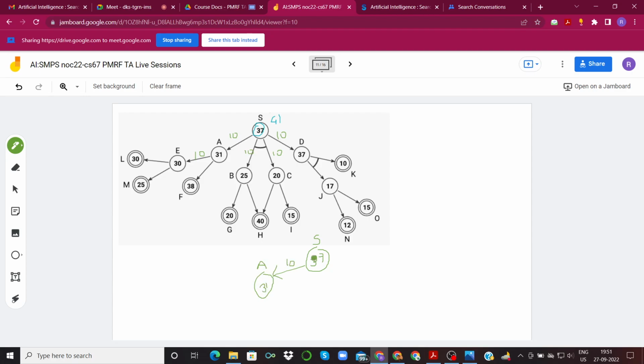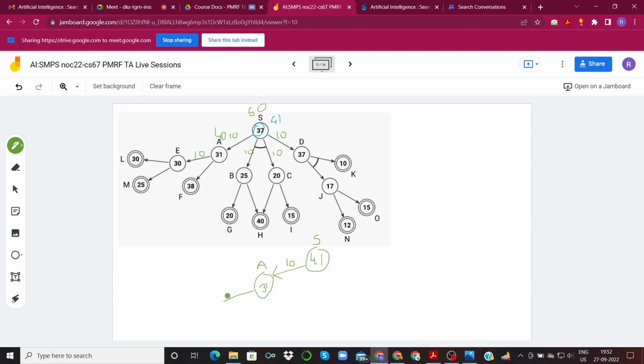Edge cost was 10, so this became 31 plus 10, 41. Okay, now what are the options that are given to us right now? We could go via this direction, in which case you would have 30 plus 10, which is 40, 40 plus 10, 50,